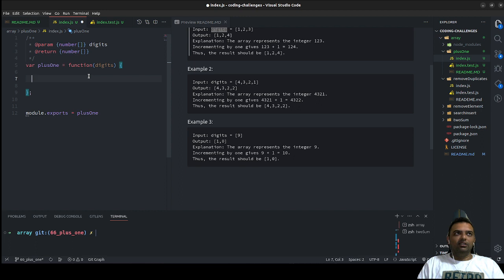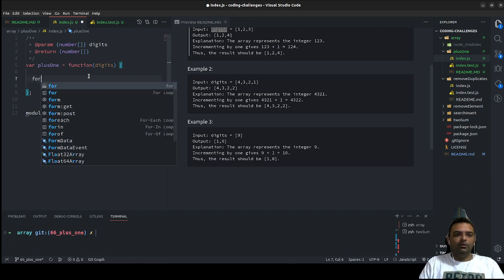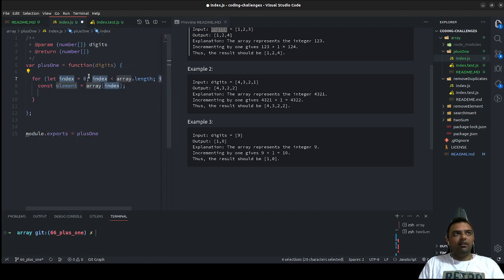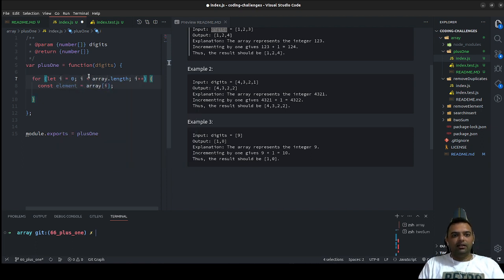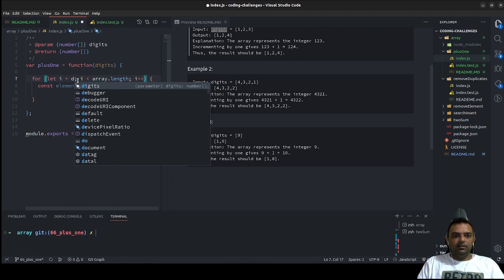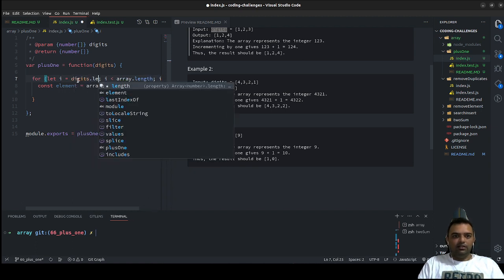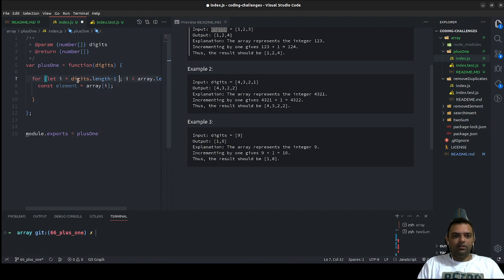Let's start with a simple for loop with i, and we would be defining i as digits dot length minus 1.